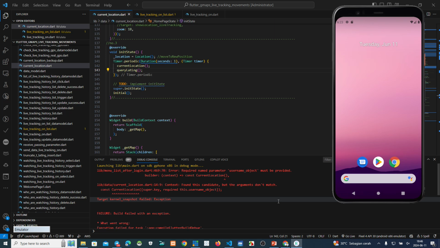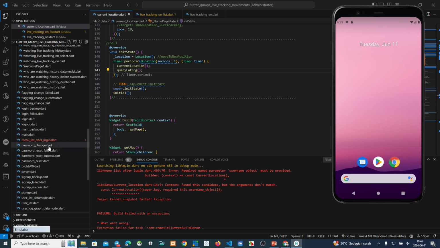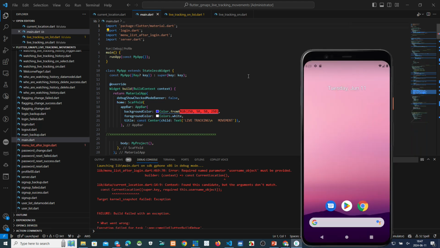Menulis after login. Where is it? Oh my God, this one. Still red. Sorry about that. Oh my God, how to... There are no wings here.